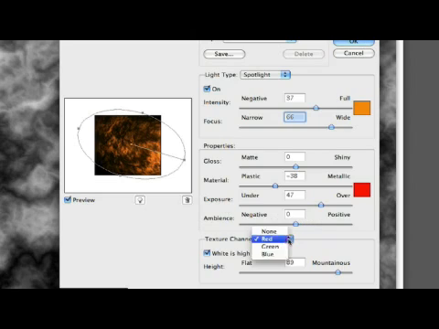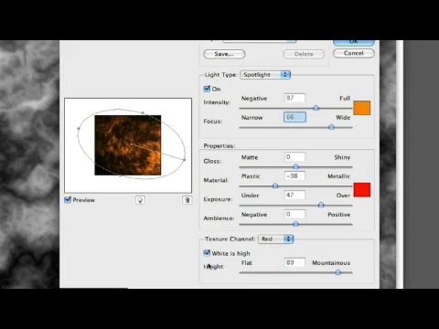Now this is where it gets important. Usually your texture channel is set to none. So you have to come down here and set it to red, because red's going to be exactly what we're playing with. And as you can see, there's a big difference in selecting none. You're not really getting a whole lot of texture here versus selecting red, which will give you a lot more texture on that channel.